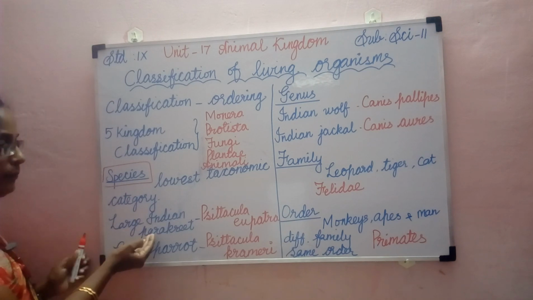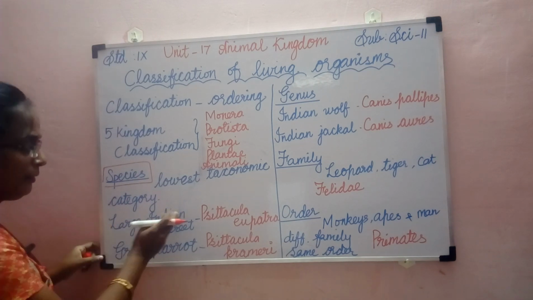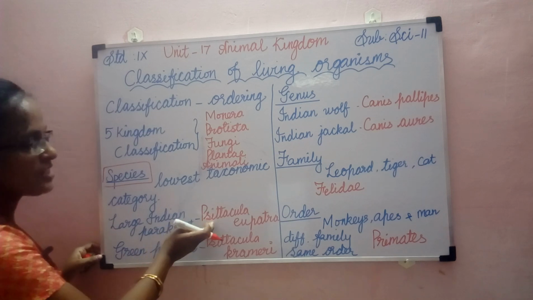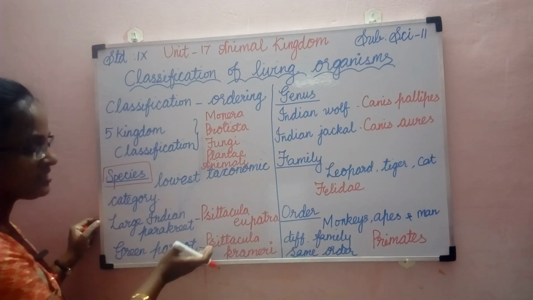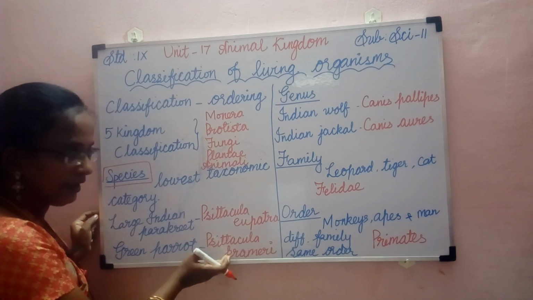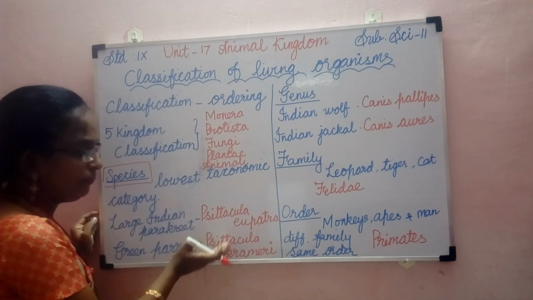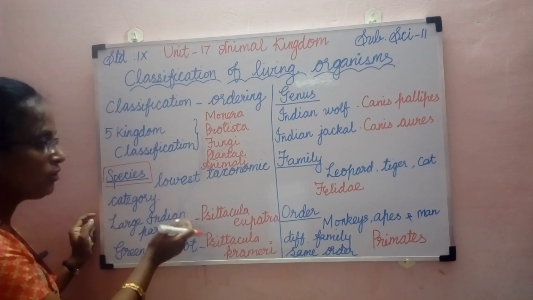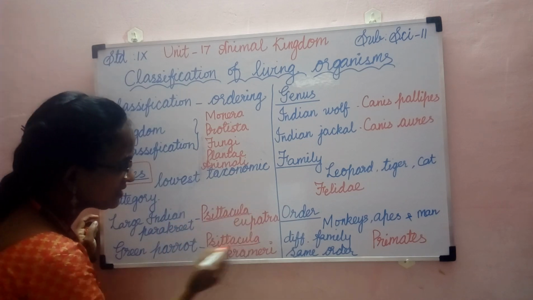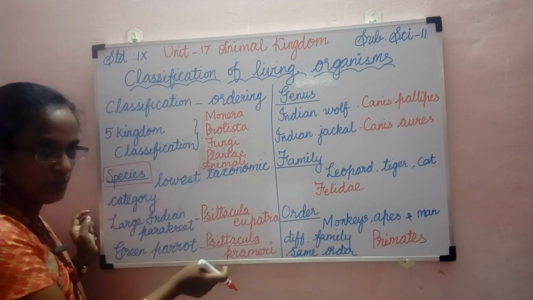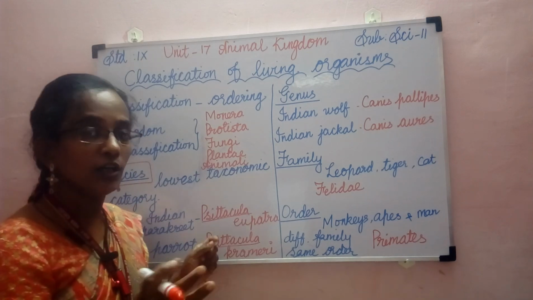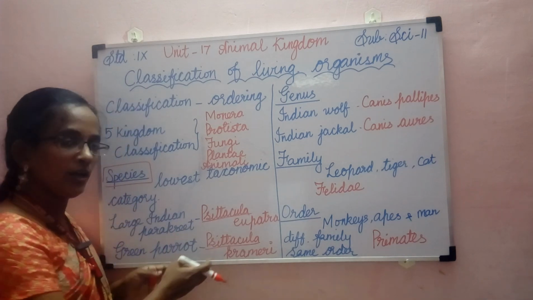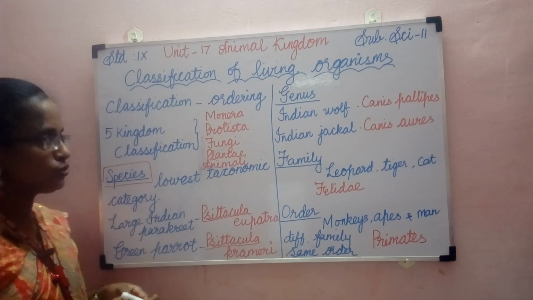For example, the binomial name of the Indian parakeet is Psittacula eupatra, and the green parrot is Psittacula crameri. Even though they both belong to the same genus, they belong to different species, so they can't interbreed. We cannot cross them. They are not able to reproduce together.